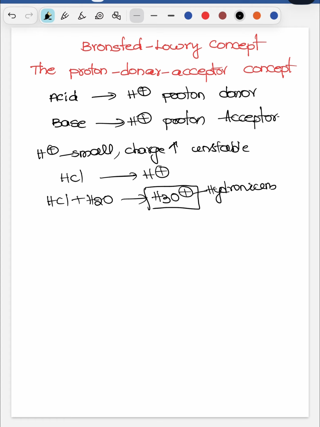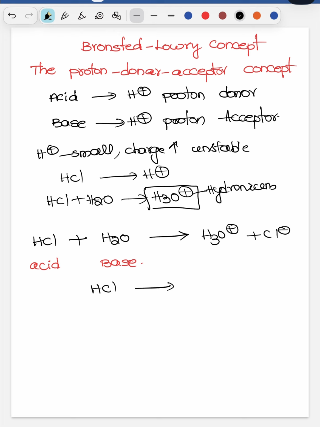So here, acid-base is nothing but proton transfer. For example, you can see HCl in water forms H3O plus and Cl minus. Here I call HCl an acid and H2O a base. On what basis can I call them acid and base? For example, HCl is a proton donor; here it is donating the proton. HCl is converted into Cl minus. That's why I call it an acid.